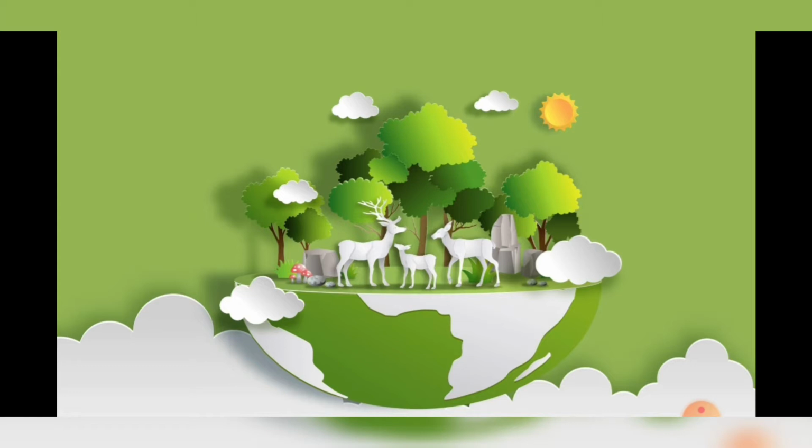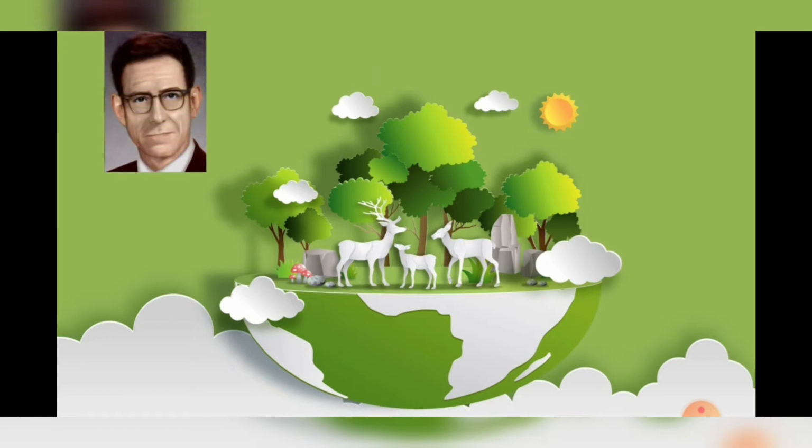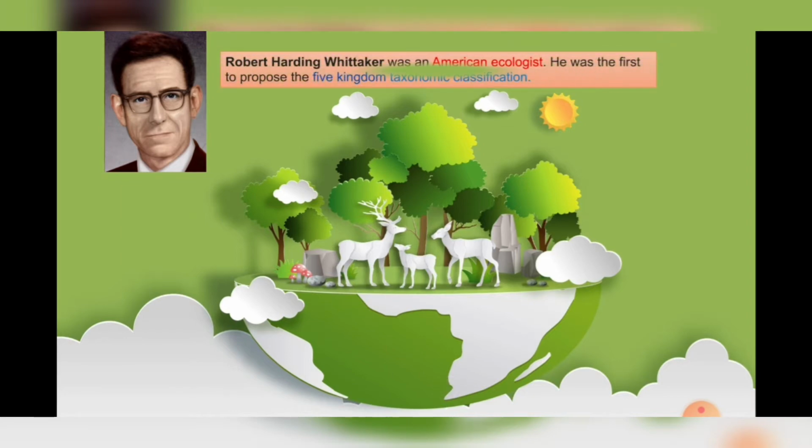So the process of dividing living organisms into groups and subgroups is known as biological classification, and we follow Whittaker's 5 kingdom classification. Sir Robert Harding Whittaker was an American ecologist, and he first classified living organisms into 5 kingdoms. On the basis of what did he classify living organisms? He classified them on the following criteria. First, he looked at the complexity of the living cell.